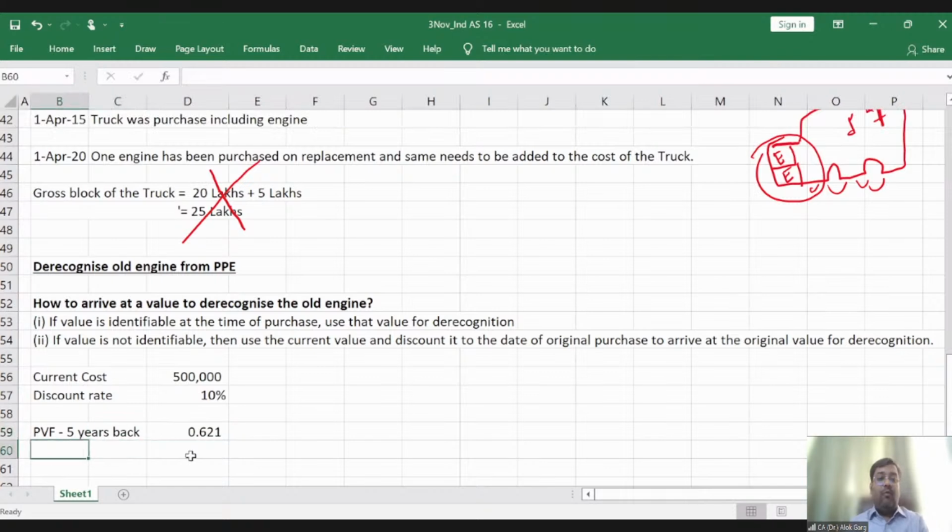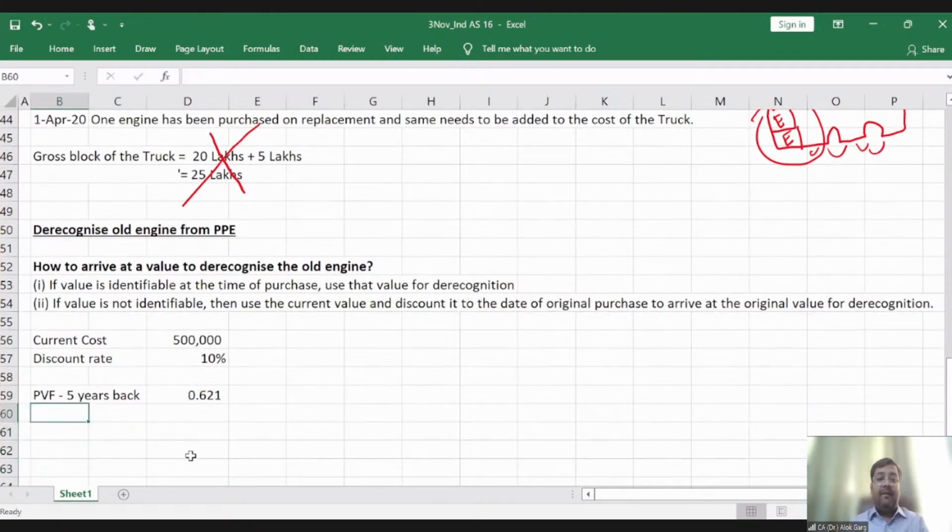Okay. Now, what is the estimated value 5 years back?